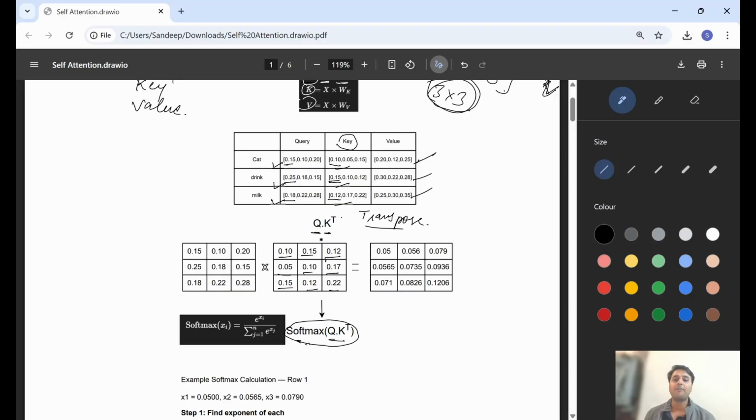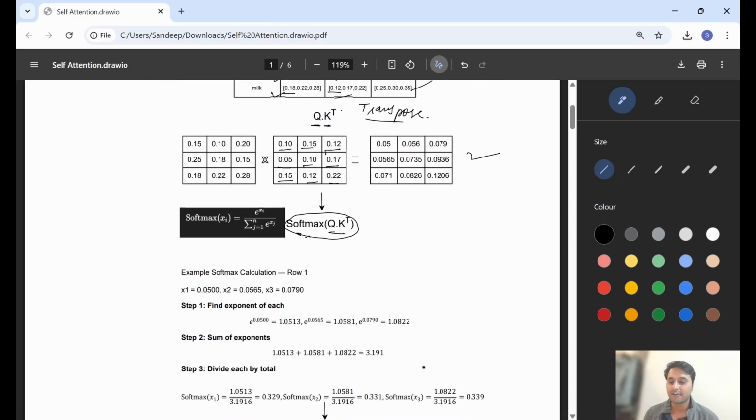After multiplying this Q K transpose, we will get this matrix. After doing this, we will apply the softmax function on it. There is also one more thing we can do: divide by root dk, where dk is the dimension. In our case, each vector is of size 3. In the original research paper there is division by root dk.